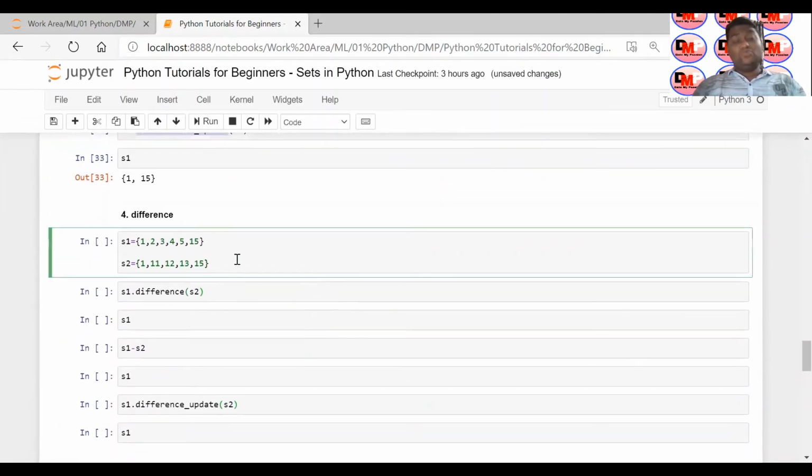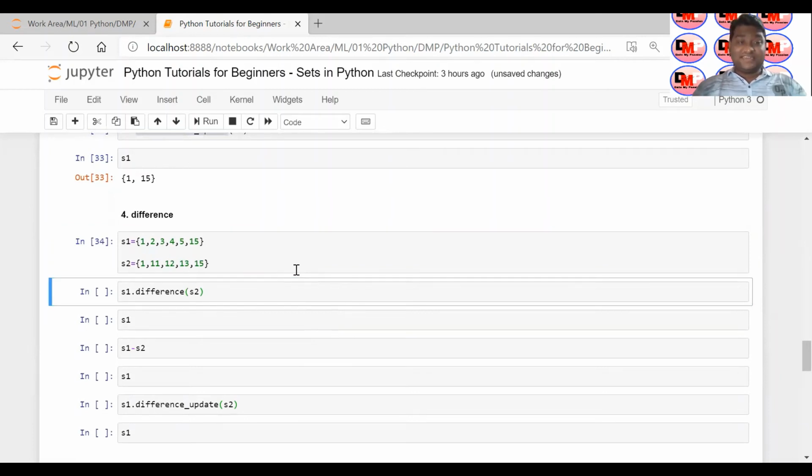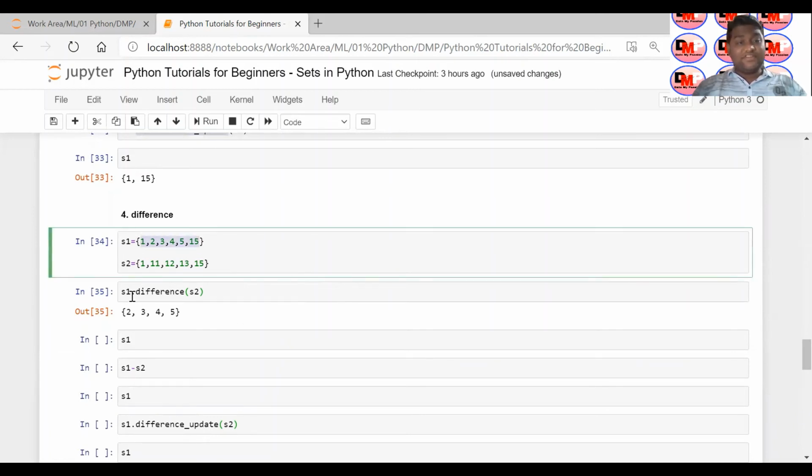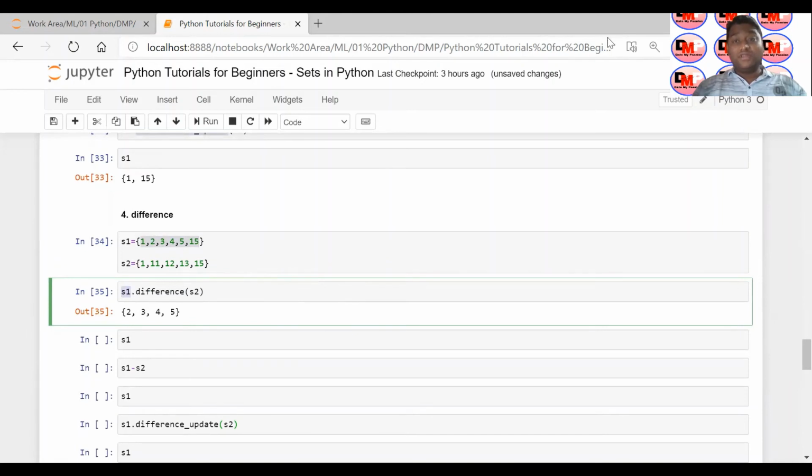Next one is difference. So you might have also seen the minus operator that is available in SQL also. So you have two different sets S1 and S2, and if you just say difference, it will tell you S1 minus S2. Let me show you in this way. When I say S1 minus S2, sorry for my bad handwriting, it will return all the elements from S1 which are not there in S2.